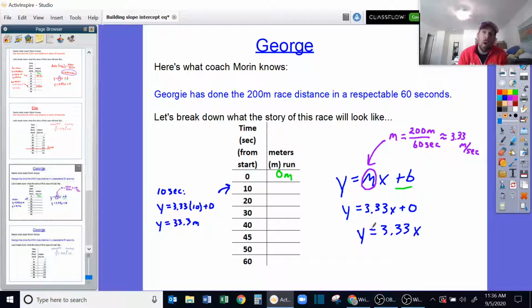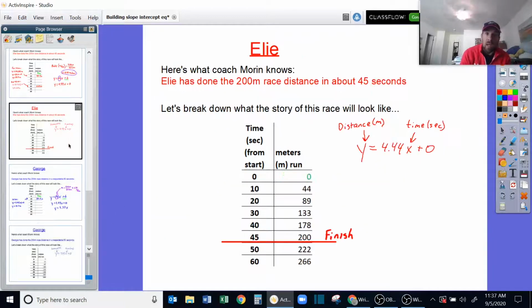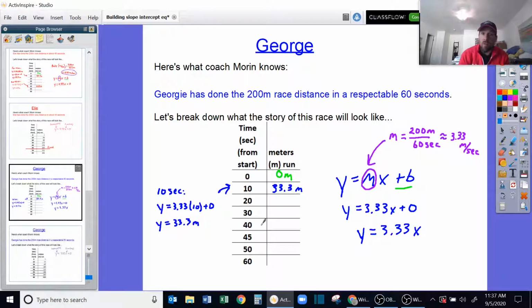And so again, we can use this to generate any of the points that we really want to know about. Let's say we wanted to know, where is Georgie going to be on the track at 10 seconds? We would just substitute that 10 into where the time is, 3.33 times 10, and say that 10 seconds into the race, he would be at 33.3 meters. We can compare that back to Eli in the first 10 seconds. Eli would be at 44 meters, whereas Georgie would only be at 33.3, so about 11 meters ahead.